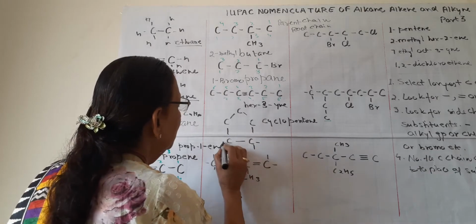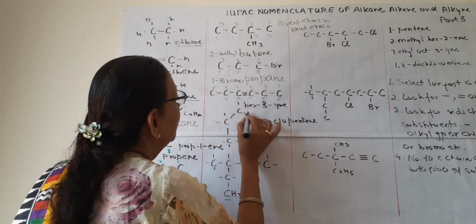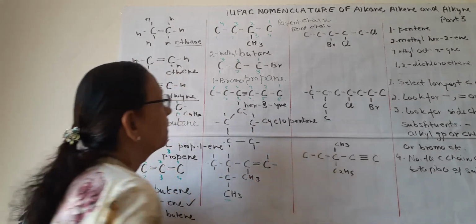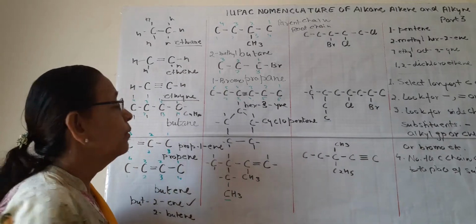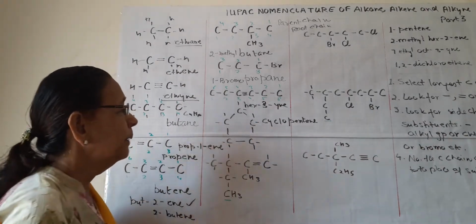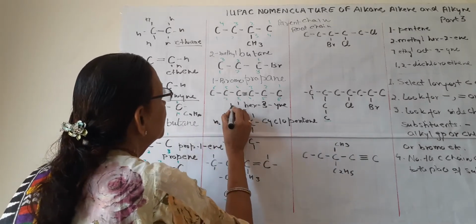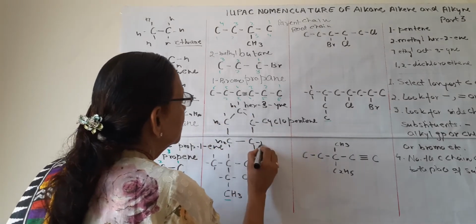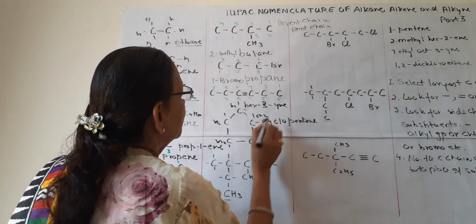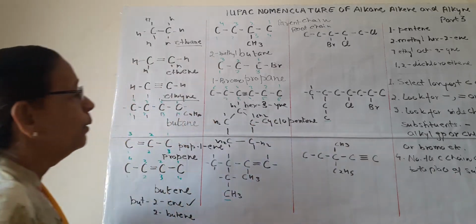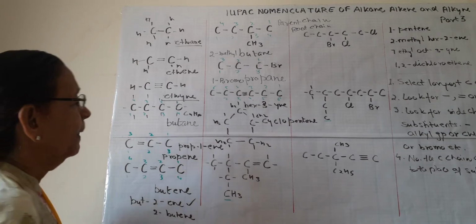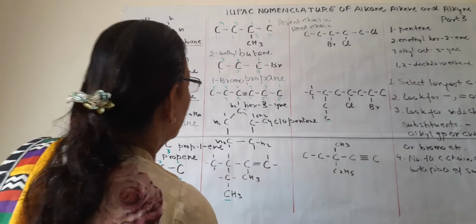And here everywhere you have to write hydrogen, 2 hydrogen on each carbon. So you can write CH2, CH2, CH2, CH2 and CH2. So this is cyclopentane. Now what is this compound?